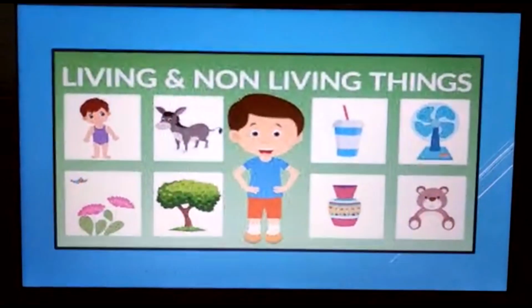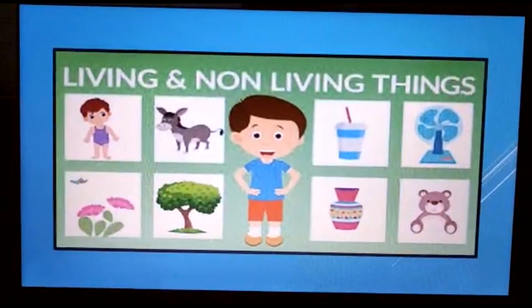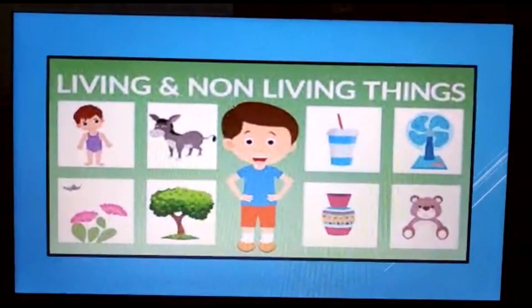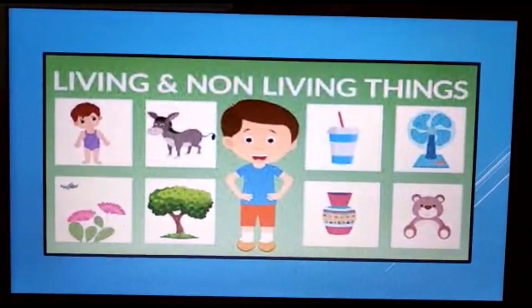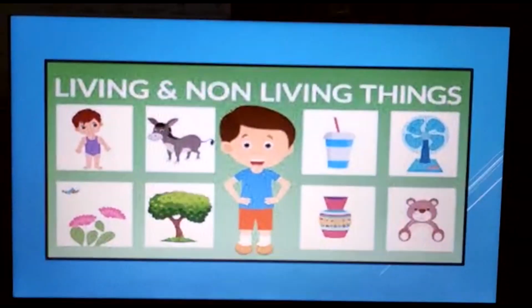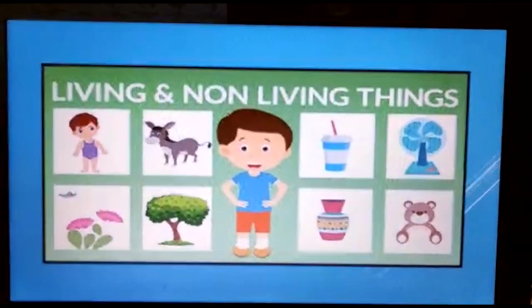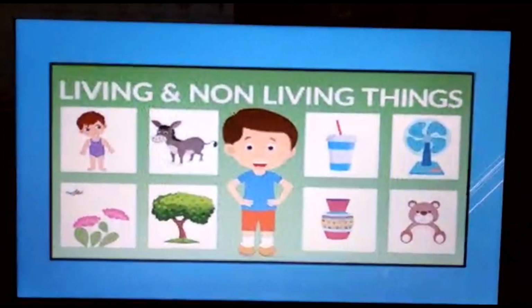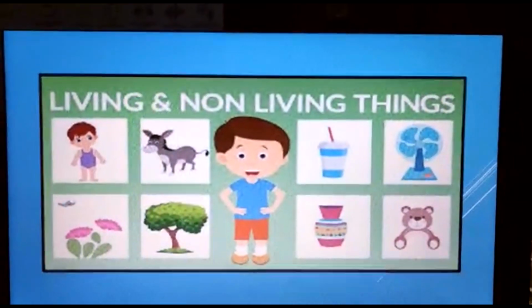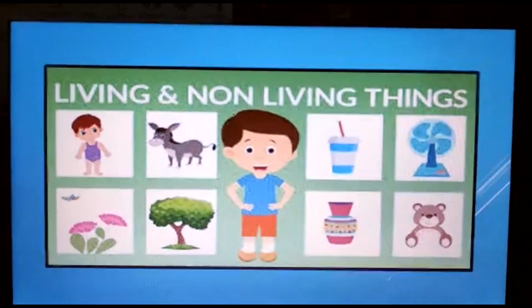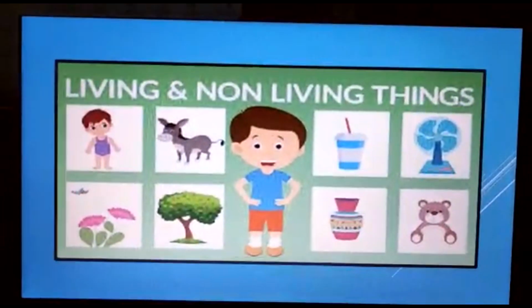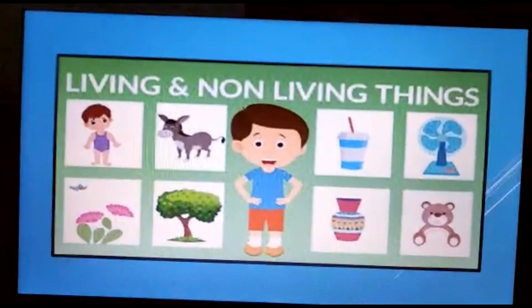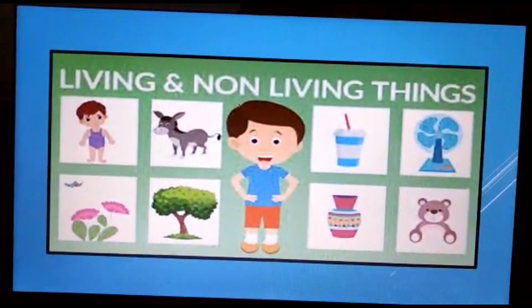So when we discuss living things and non-living things, what comes to your mind, children? I'm sure you must be thinking about human beings, plants, and animals. And while thinking about non-living things, you must be thinking about toys, fan, chair, table, etc. As shown in this picture, here you can see a fan, pot, a teddy bear, ice cream. So all these are non-living things.